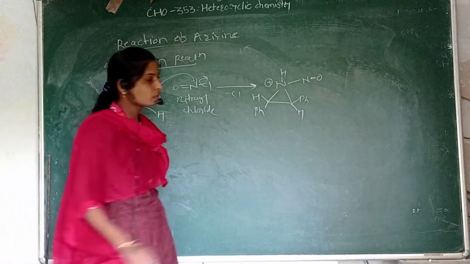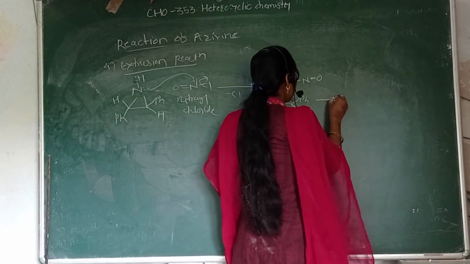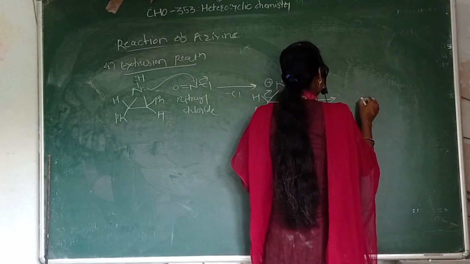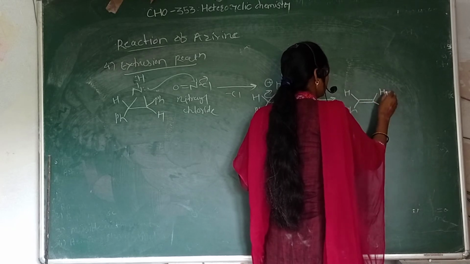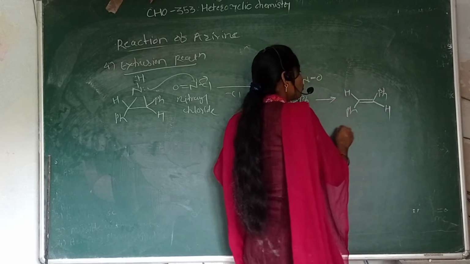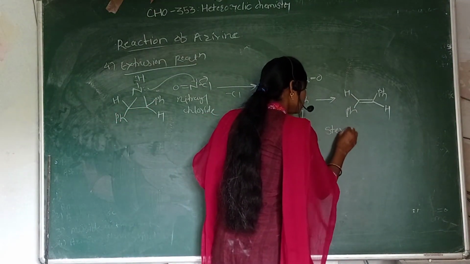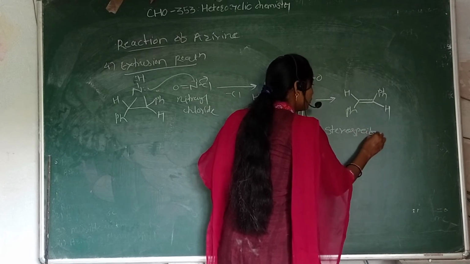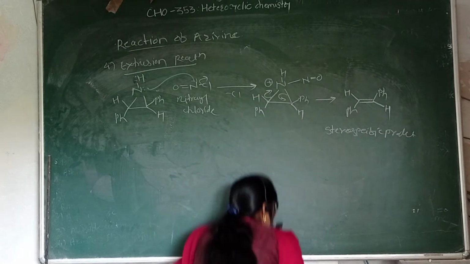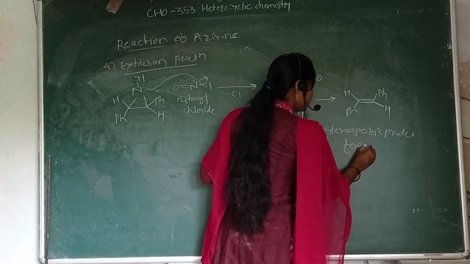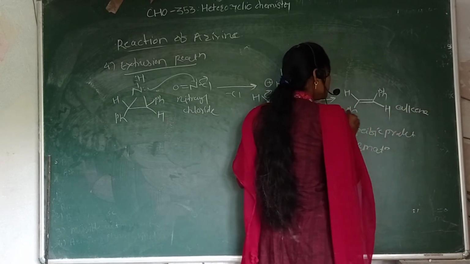This bond shifts here and ring opening takes place. So there is formation of the alkene here, H Ph, Ph H, which is the stereospecific product formation. Stereospecific product formation takes place, and in the final product there is formation of the alkene. This is the trans product.